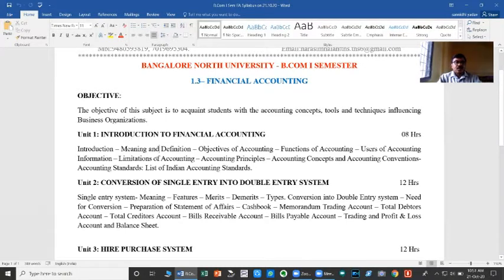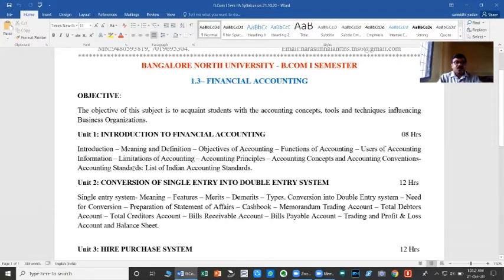This unit contains meaning and definition, objectives of accounting, functions of accounting, and the people who make use of accounting information, limitations of accounting, accounting principles, that is, concepts and conventions of accounting, and accounting standards.